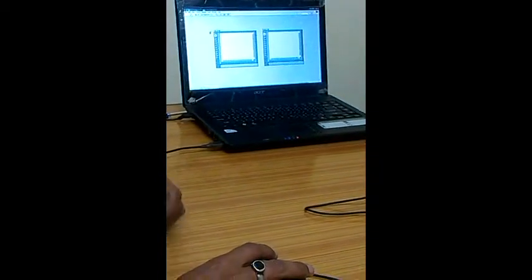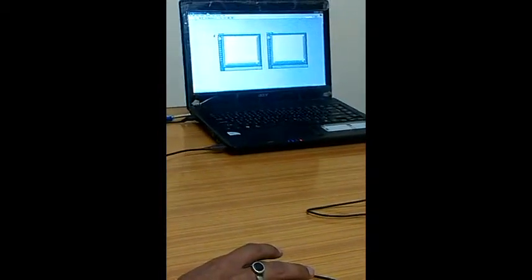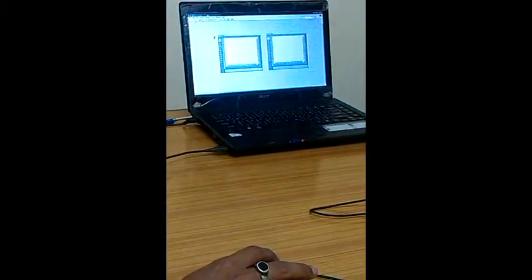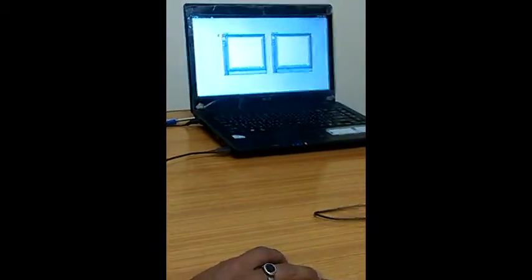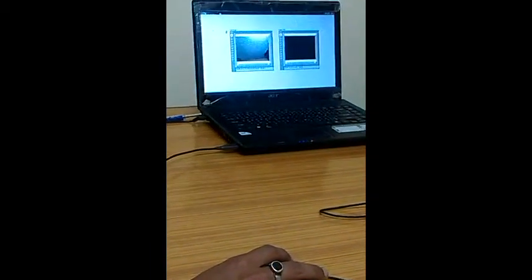Now, for example, an object which is not present in our database, for that the output will be object not found. Let's see. Object not matched.